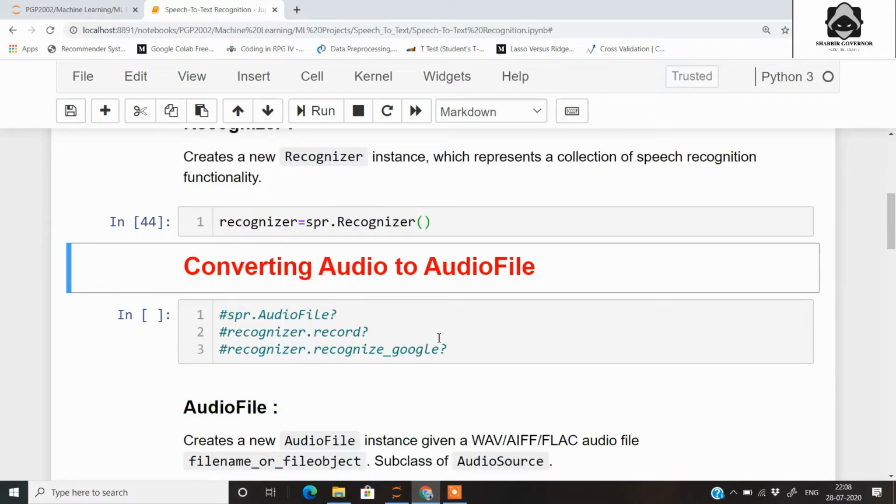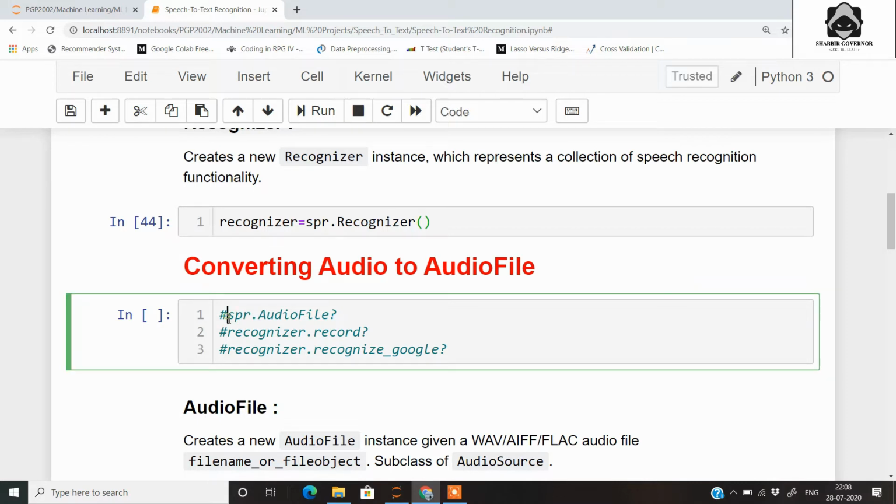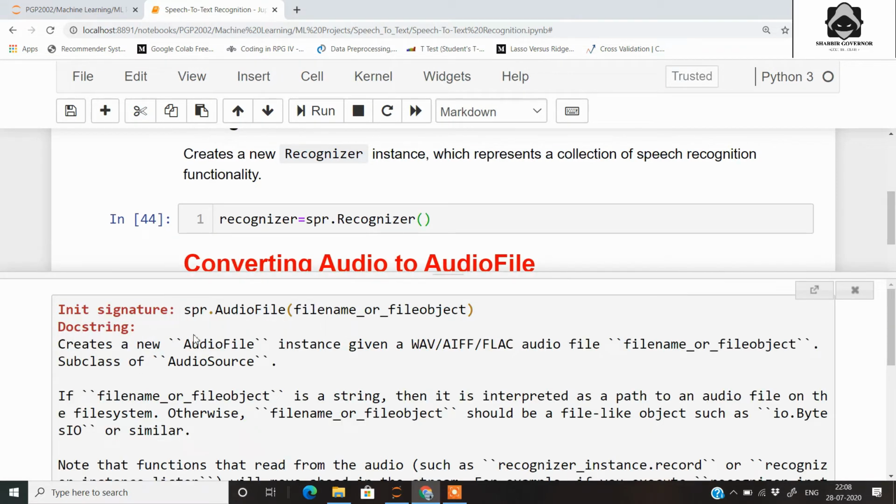So the next thing is that now we need to convert the audio that we have in our folder to audio files. So what audio files are, if you want to know, you can just run this line along with a question mark to know about them. So if you see it, it shows that it will actually create an audio file given a music file, and we can process that audio file to do certain tasks.